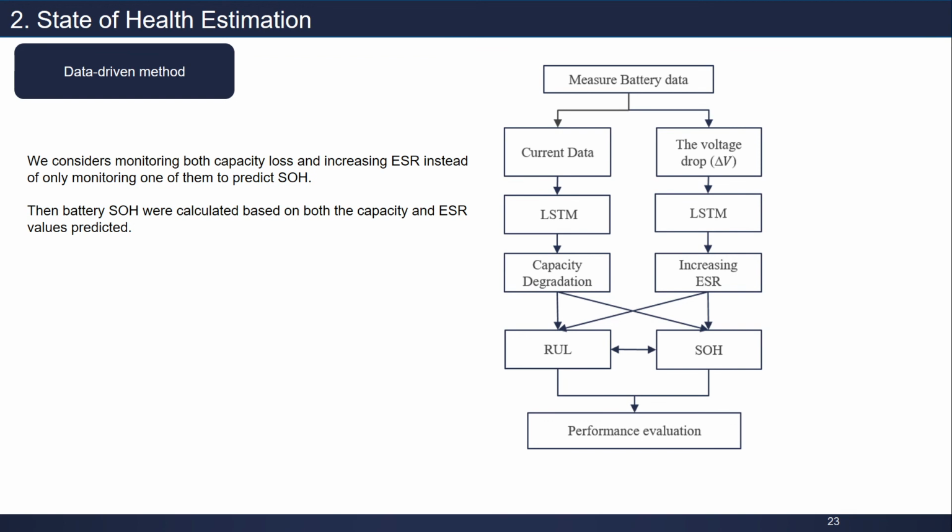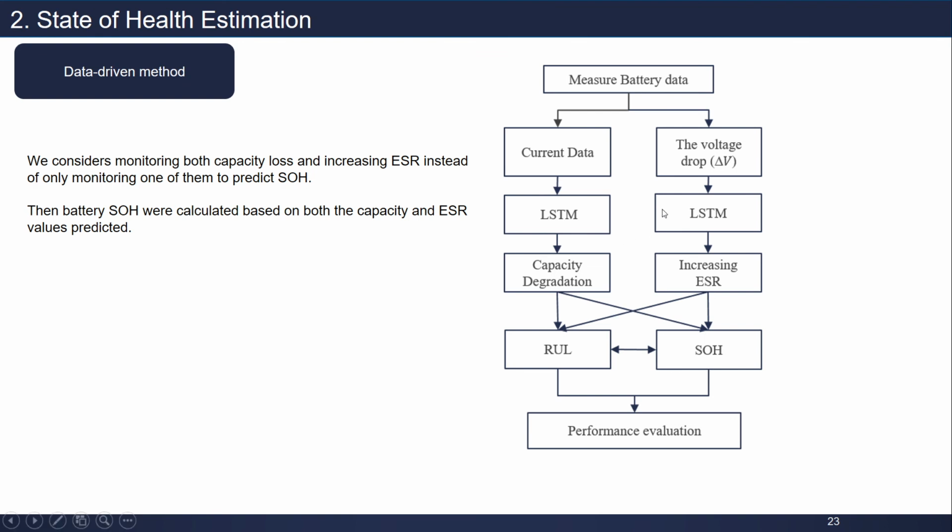This is the whole flowchart of our proposed method. We consider monitoring both capacity degradation and increasing internal resistance, instead of only monitoring one of them. We substitute the capacity data, using current data and the voltage drop to represent capacity degradation and ESR.